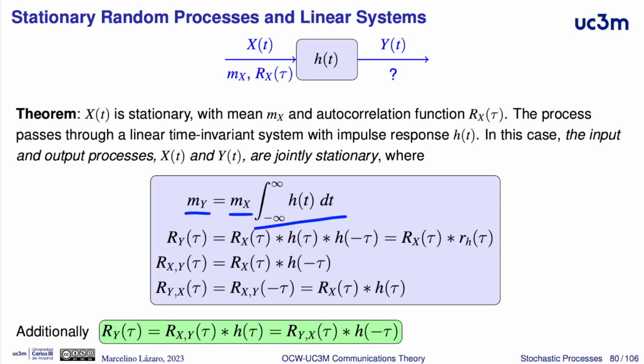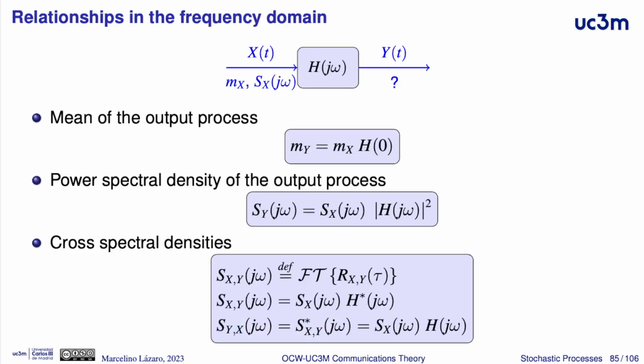Taking into account the properties of the Fourier transform, to integrate in a domain is equivalent to evaluate at zero on the other domain. This means that the mean of the output process y of t is equal to the mean of the input process x of t times the frequency response of the linear system h of j omega evaluated at omega equal to 0 radians per second.